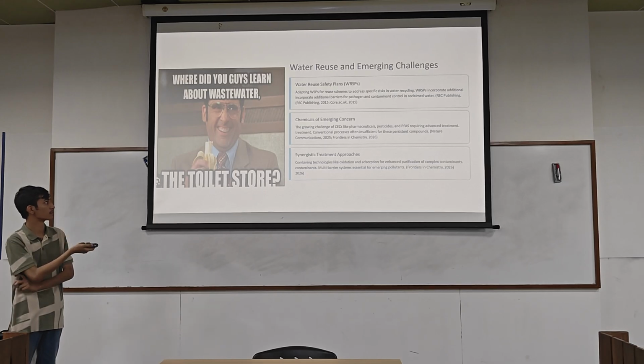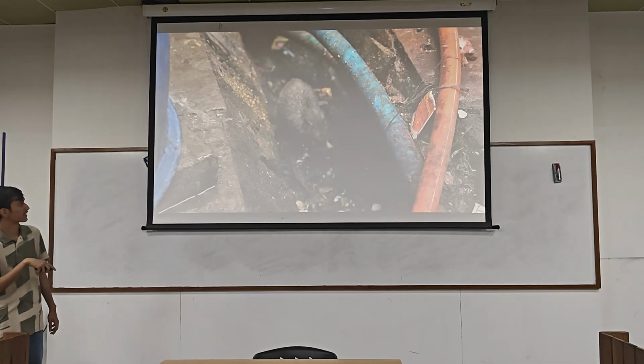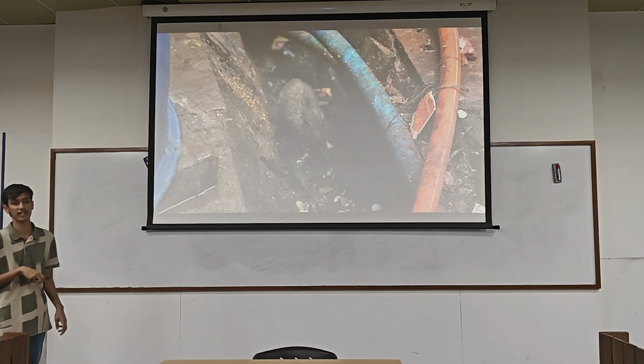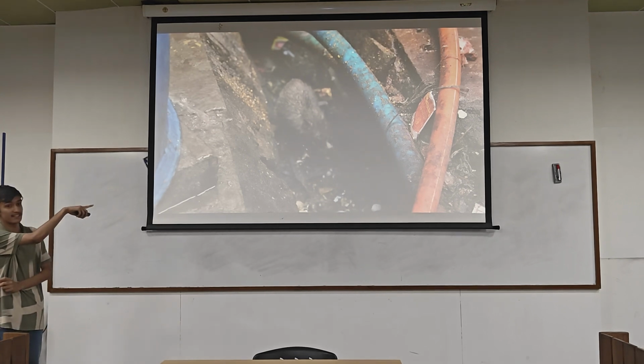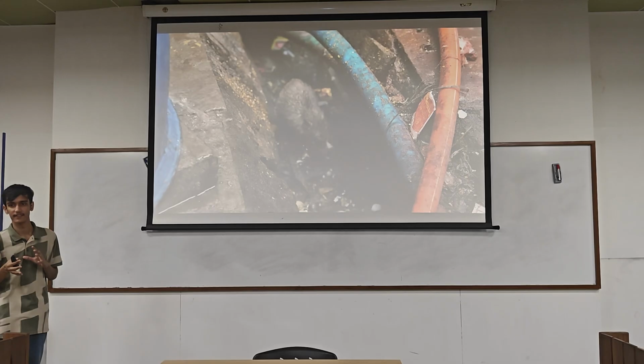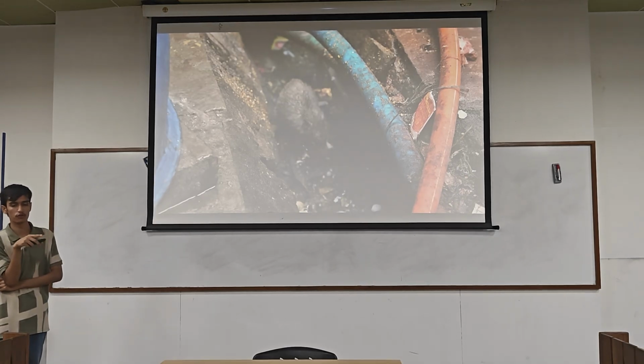And I guess to conclude, I have this picture. I don't know if it is very clear, but we can see it. The pipes are supposed to carry clean water to the slums of Dharavi, and the place where the largest treatment plant is present, that is also there. So you can imagine the present conditions of India. This picture I have taken from a YouTube video of KK Creates. He has been to the Dharavi slum and discussed various issues. Drainage is one of them, so I have taken it from there.